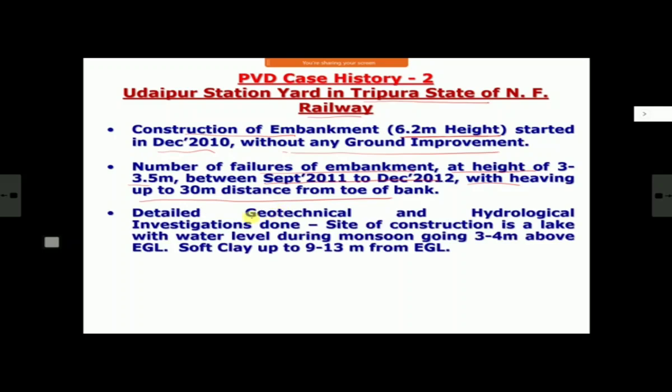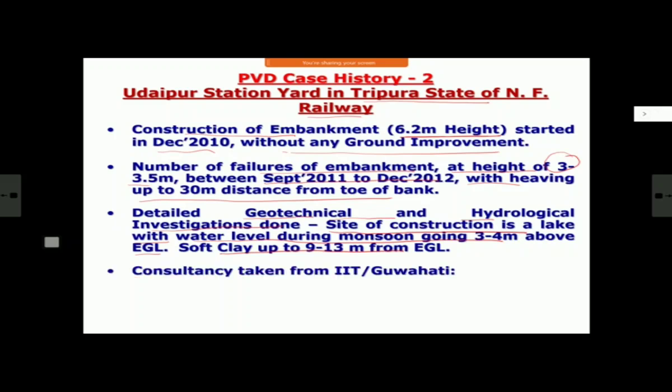Then when the problem became severe, they gave a consultancy to IIT Guwahati for detailed geotechnical and hydrological investigation. And I don't know, it must have been known, but later on it was confirmed that where the bank is being constructed is actually a lake. And lake bottoms and all these water body bottoms will have stiff clay or clay, very poor type of clay. And water level during monsoon goes up to 3 to 4 meter above the existing ground level. So 6 meters is your bank height. Water level will cover 3-4 meter of that. And before going to the water level at 3-4 meter, all your failures had started taking place. And the depth of soft clay is 9 to 13 meter below existing ground level, quite significant depth.